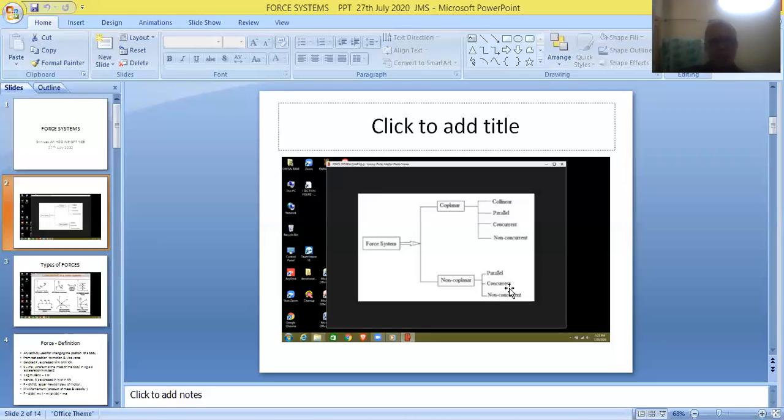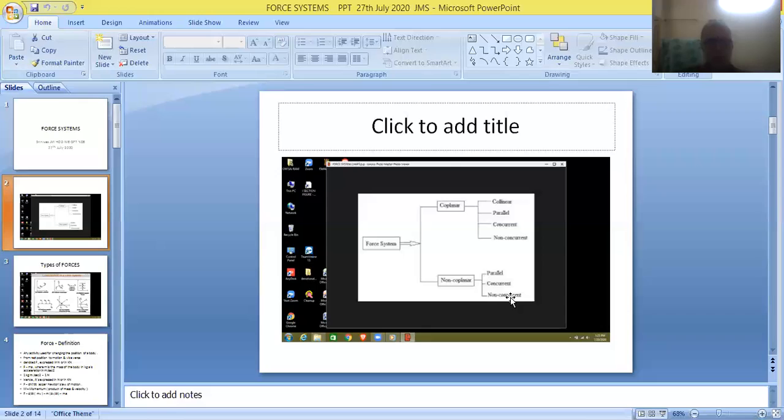And similarly, in the second case, non-coplanar parallel forces, non-coplanar concurrent forces, non-coplanar collinear forces, and finally non-coplanar non-parallel forces, non-coplanar non-concurrent forces, non-coplanar non-collinear forces. So we can write about all these definitions.